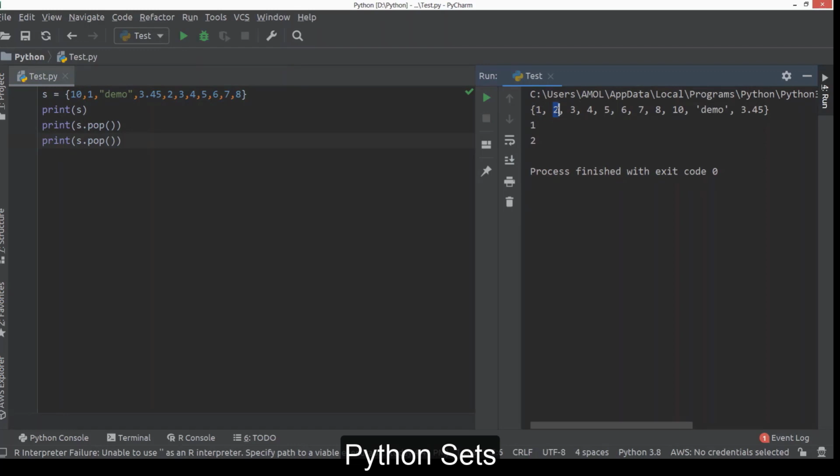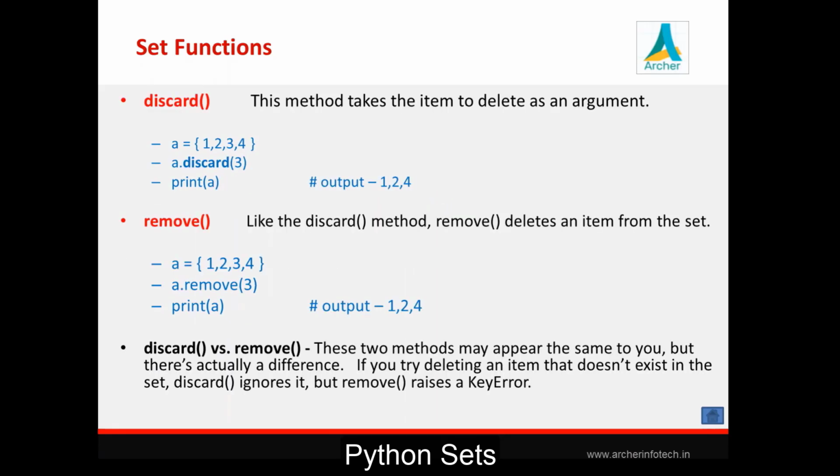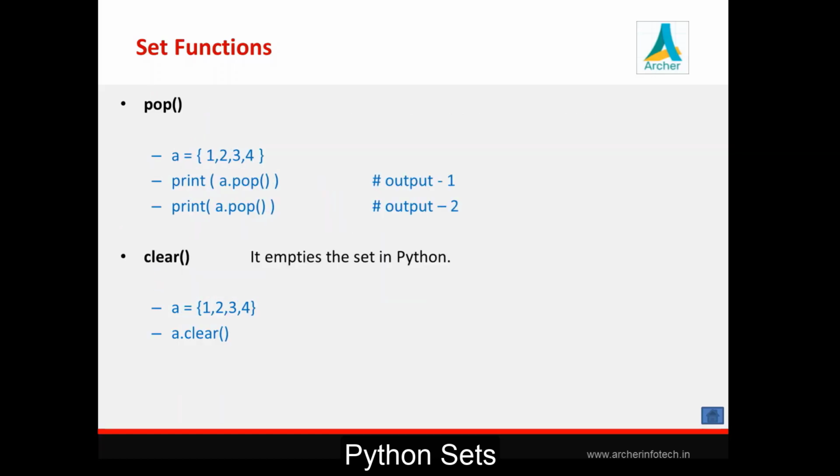Now see, pop also removes elements from your set. See, these three methods, discard, remove, pop, all are removing elements from your collection. Discard removes whatever element you're sending as a parameter to the function. Remove also does the same thing. We have seen the difference between discard and remove. Pop always removes the first element. An important thing is that pop returns that element as the return value of the method. Okay, pop always returns the value removed from the set as a return value.